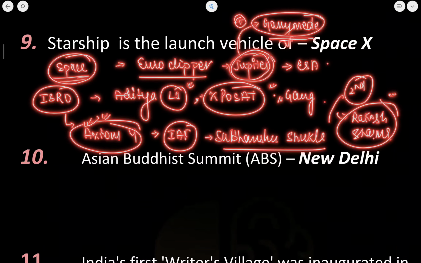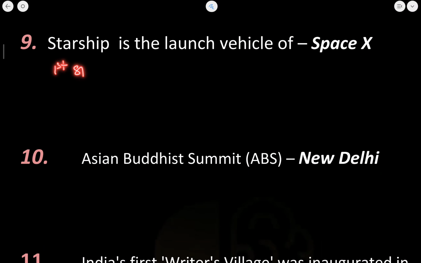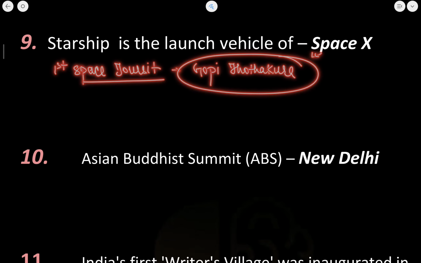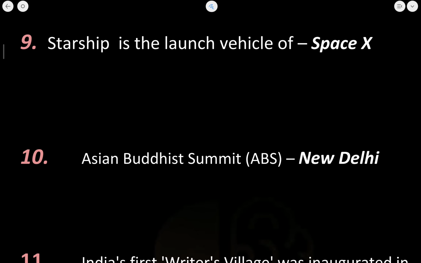Other than that, if I talk about the first space tourist, the name is Gopi Thotakura. He is the first Indian space tourist. Now I guess I have covered many points here.